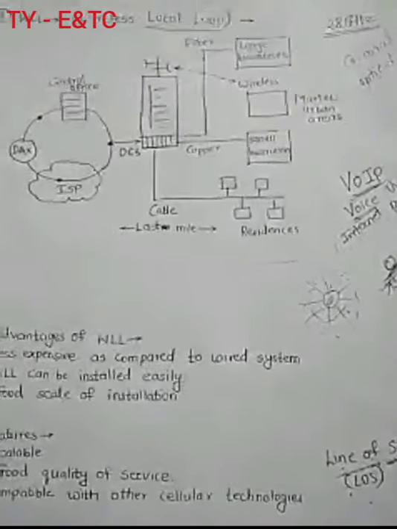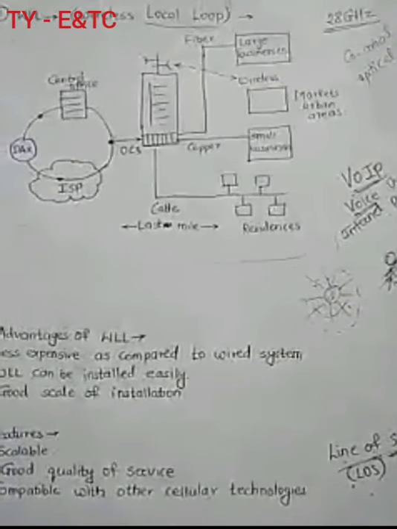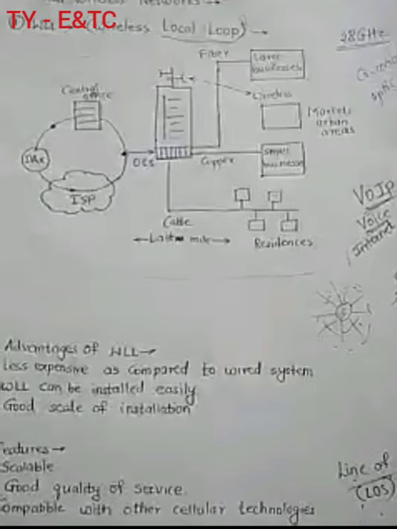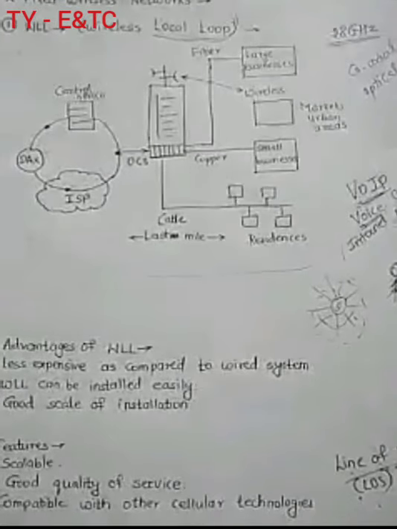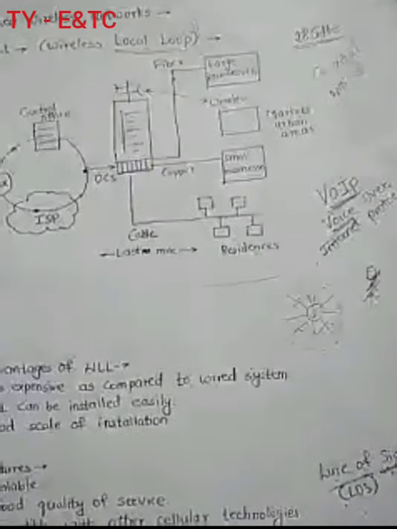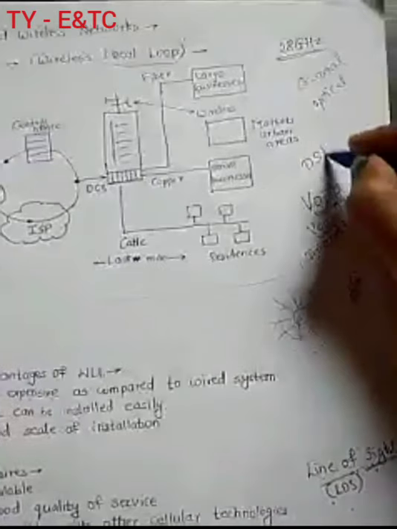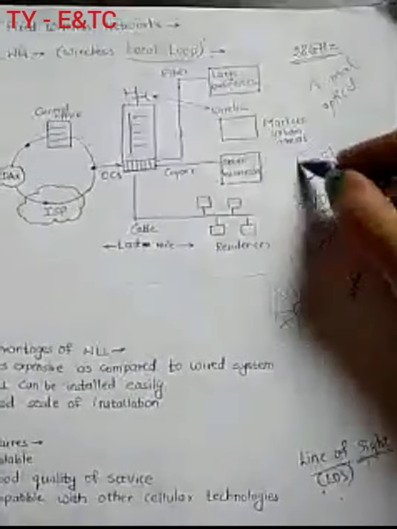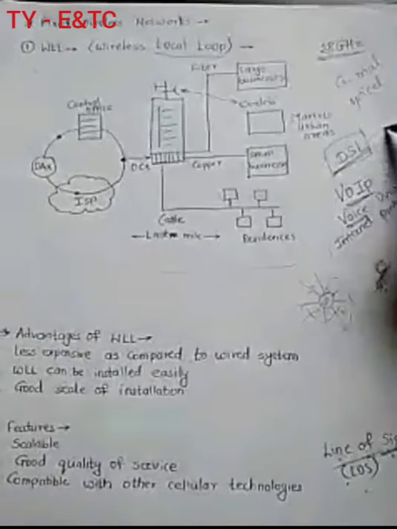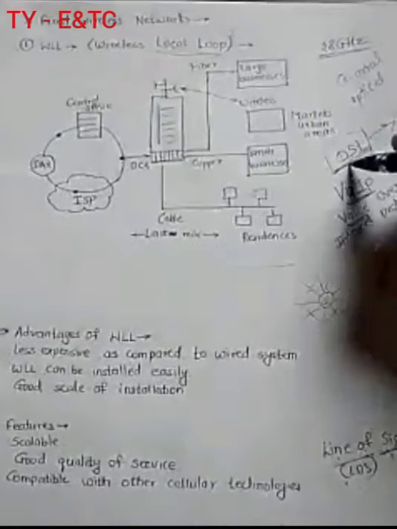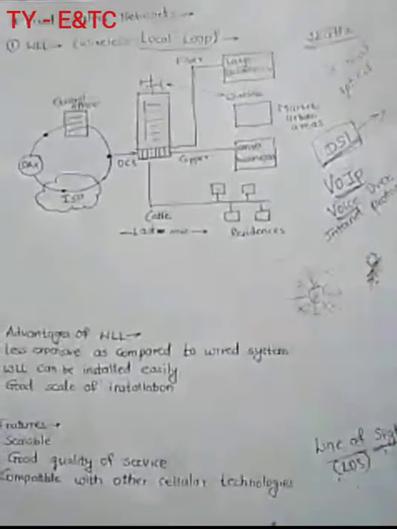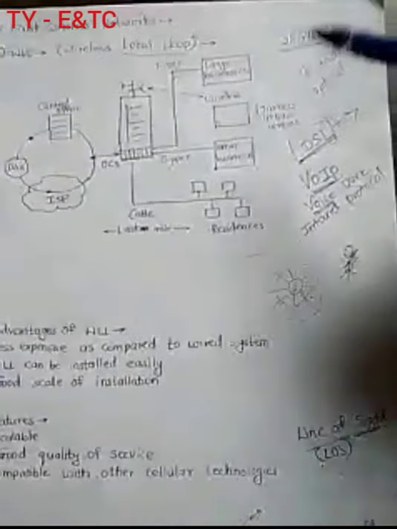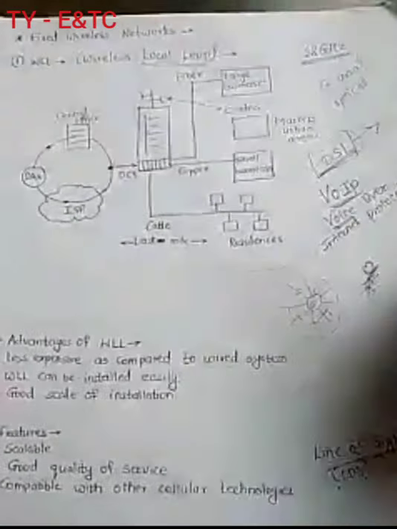Okay. Then this WLL can be simple copper wire cable also by using DSL, that means digital subscriber loop technology. And this DSL technology is nowadays growing very fast. You might have heard of DSL. DSL ही जी टेक्नॉलॉजी आहे ही मोस्टली WLL साठी वापरतो, आणि आजकाल WLL साठी ही टेक्नॉलॉजी खूप ऍडव्हान्स होत चालली आहे. It is called a digital subscriber loop. So with the help of this loop technique, you can connect different nodes or different locations to different points. Okay.